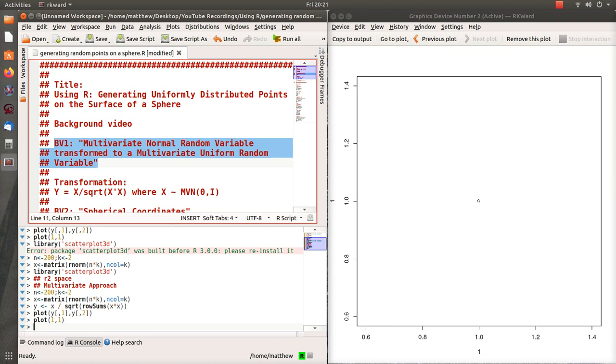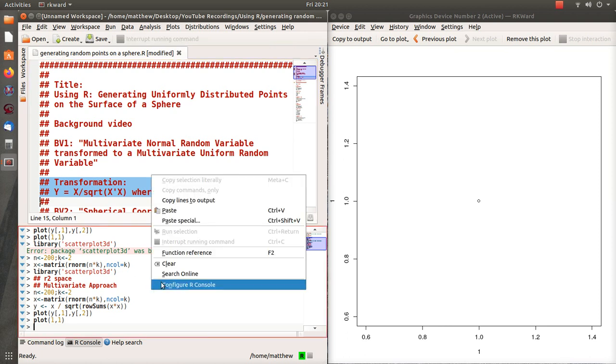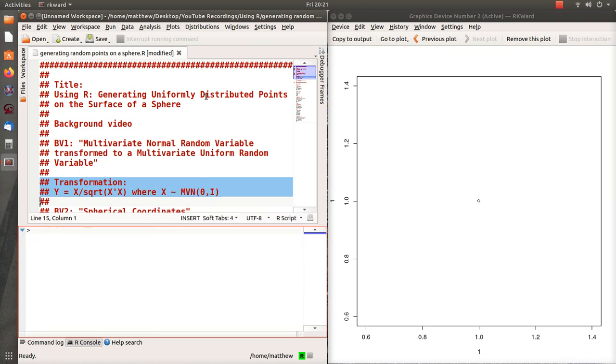In part of that, I thought it was just so cool that you can take a multivariate normal random variable, transform it with this transformation, and then it ends up plotting points around a sphere. So I was going to use this technique and show you in R how cool it is. In 2D it plots points around a circle, and in 3D it plots them on a sphere.